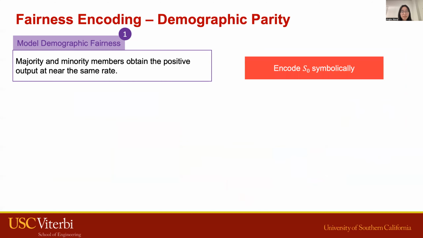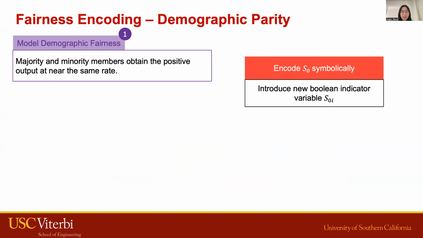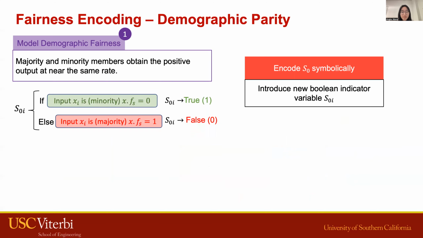In order to encode the fairness properties, our first step is to encode S0, which is counting the number of minority. Therefore, we define indicator variable S0i to represent the minority. If xi belongs to minority, then S0i is true, otherwise it's false. We then encode S0 by counting the number of S0i over all the inputs.